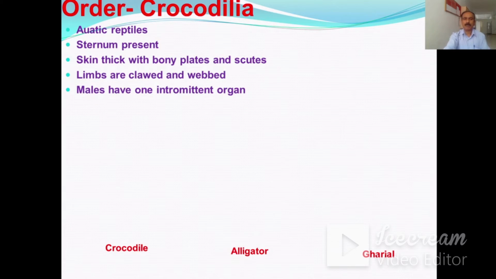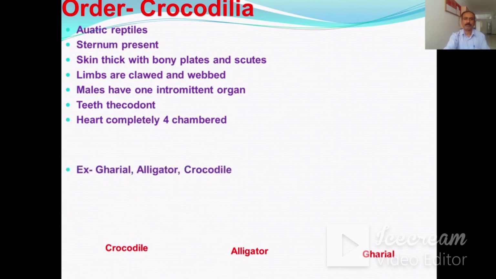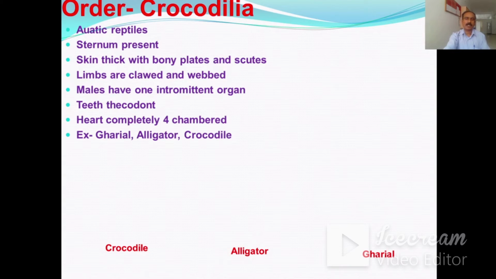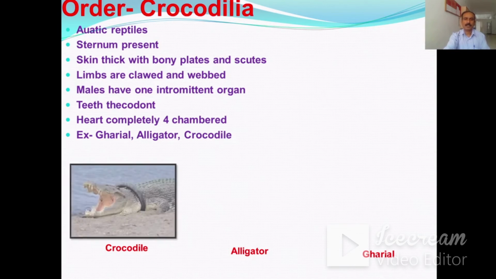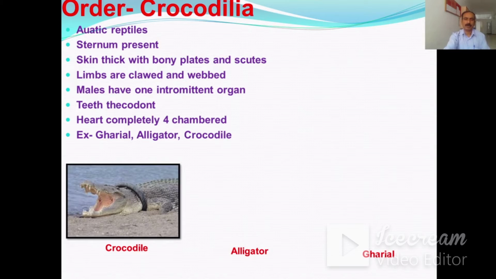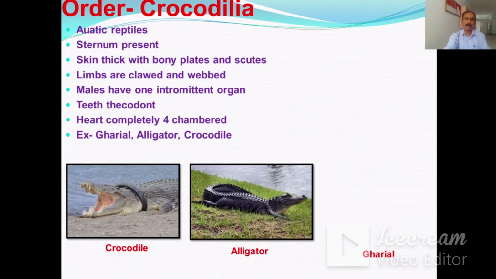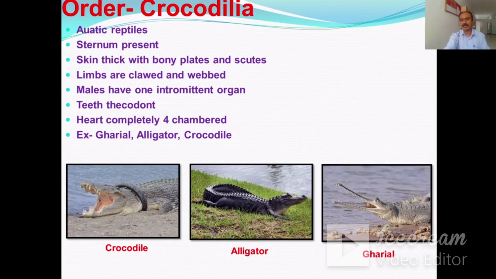Males have one intromittent organ. The type of teeth are thecodont. The heart is completely four-chambered. These are the examples: the gharial, alligator and crocodile. This is the picture of a crocodile. This is the alligator and this is the gharial.